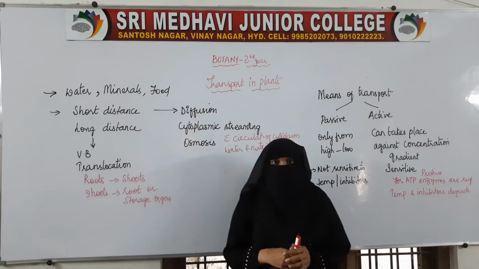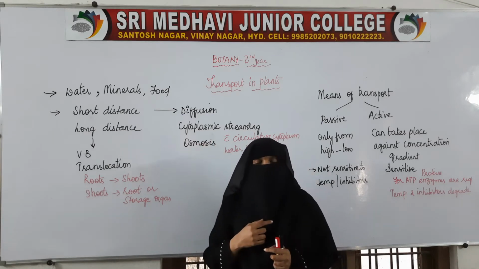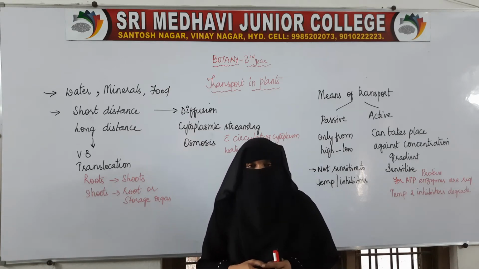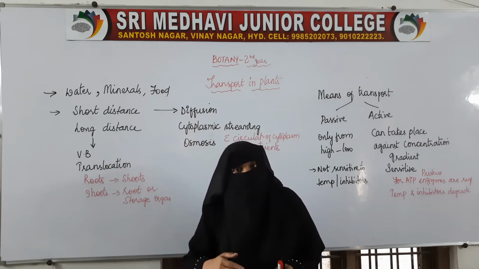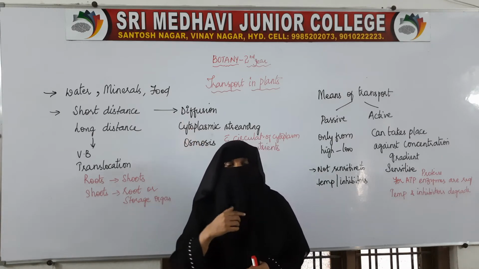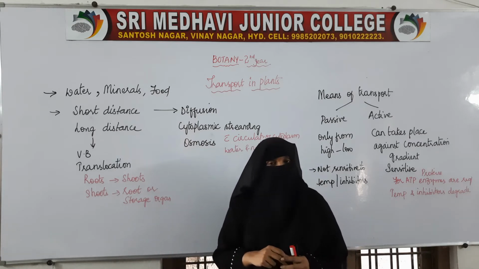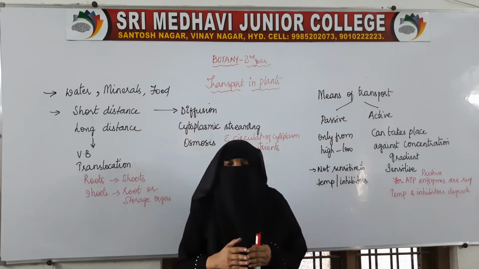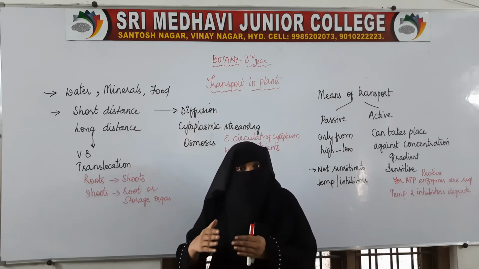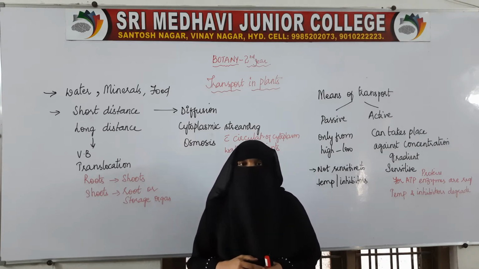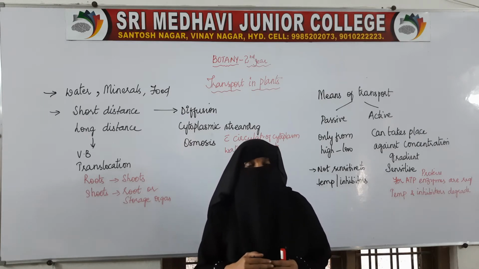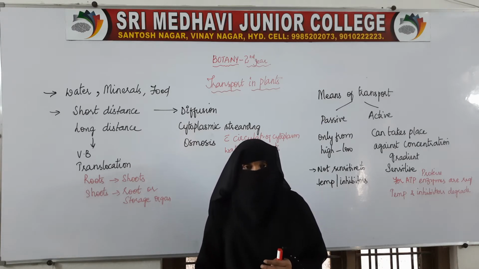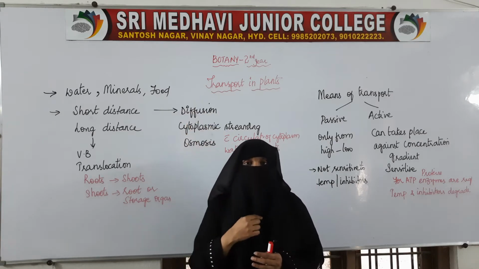Have you ever wondered how these very tall plants get the water? Water, we all know, is present inside the soil. How will water from inside the soil be transported to the top regions of the plant? In angiosperms, we have many tall plants with a height of 100 meters or more. So how do the plants take that water from the ground, and who takes that water from the ground, till 100 meters of height?